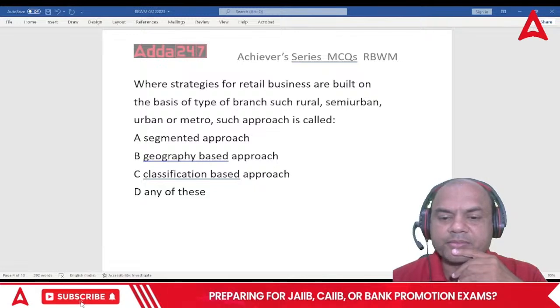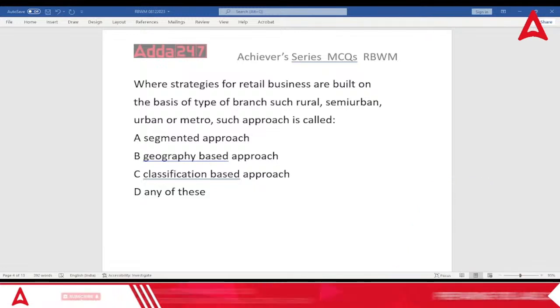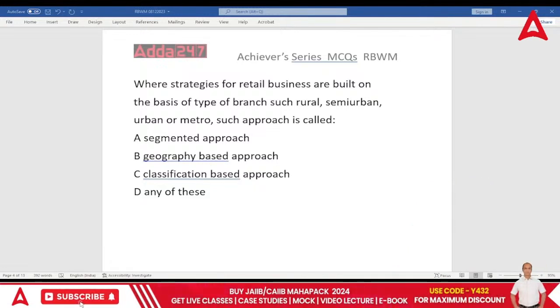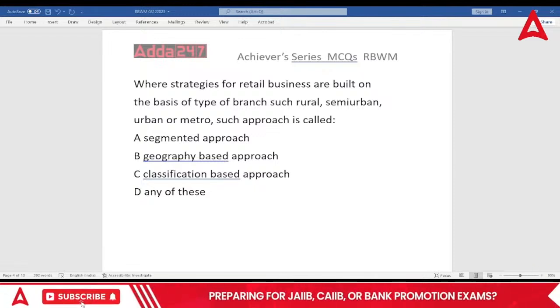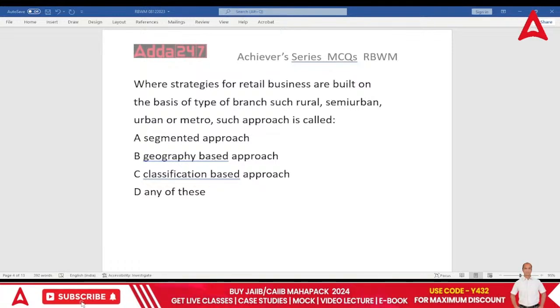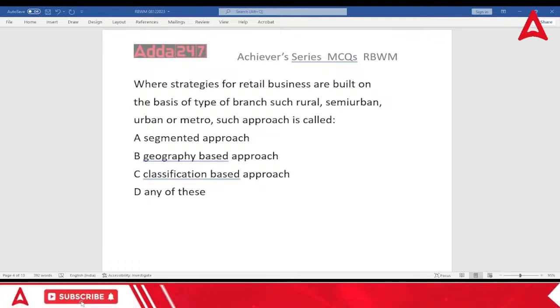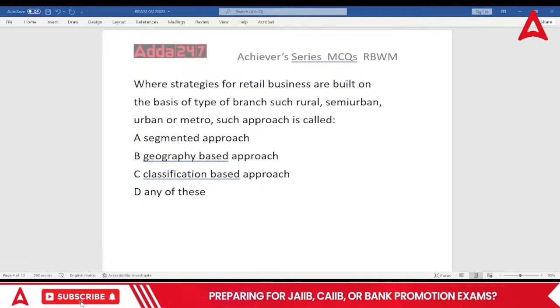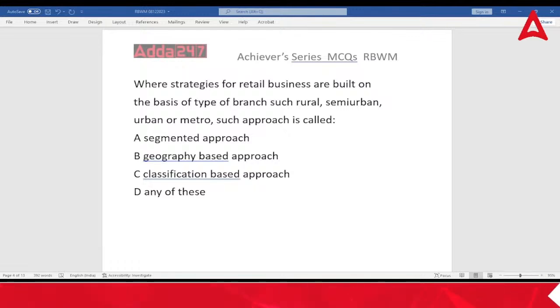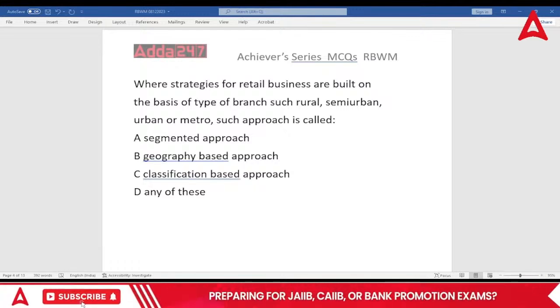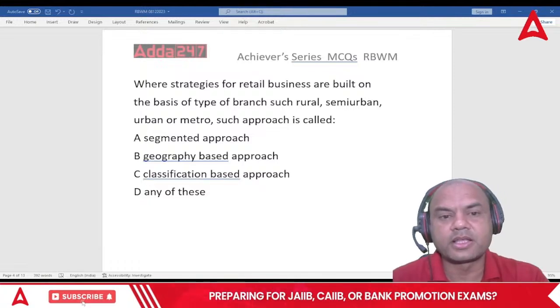Think for some time. What is the answer for this?